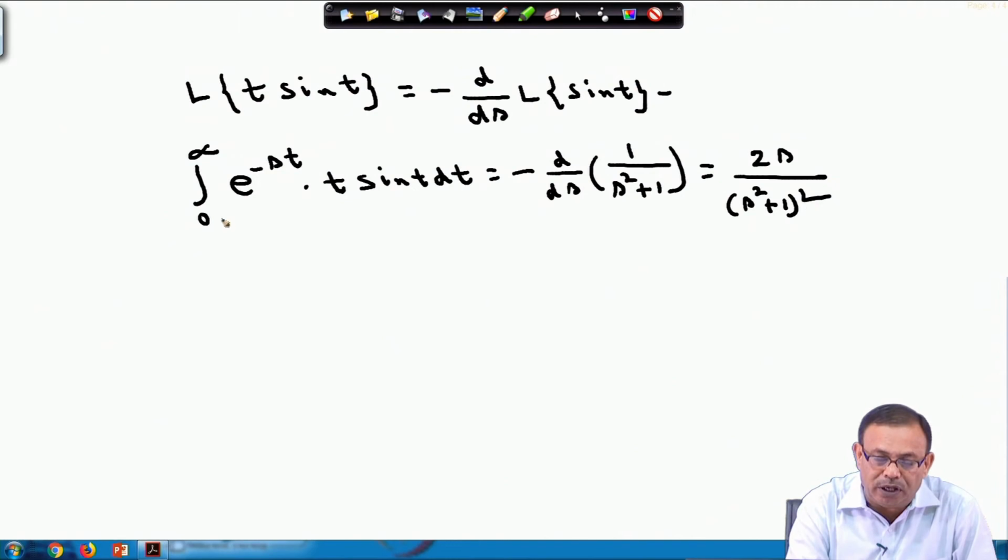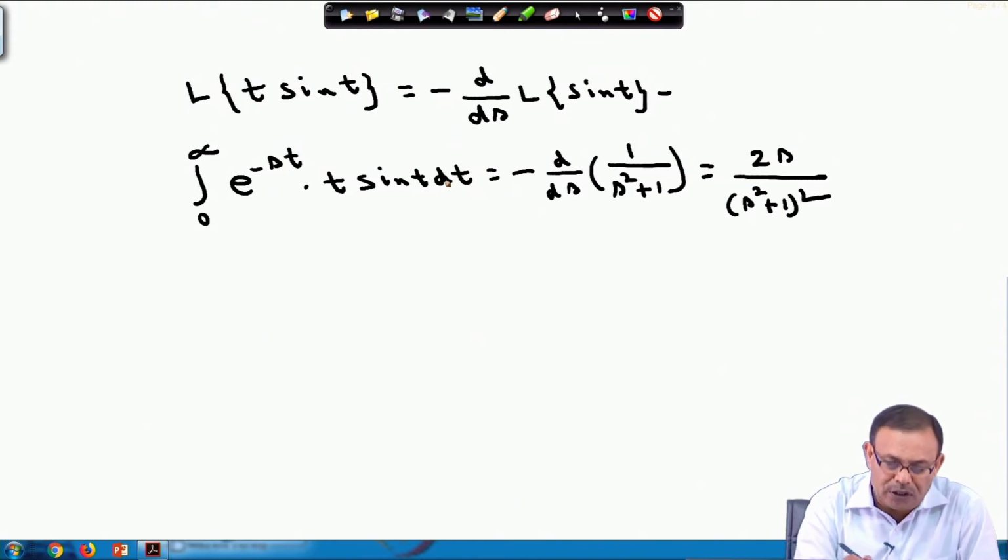But I have to evaluate the integral from 0 to infinity of e^(-3t) t sin t dt. So, substitute now s equals 3 in the above equation.